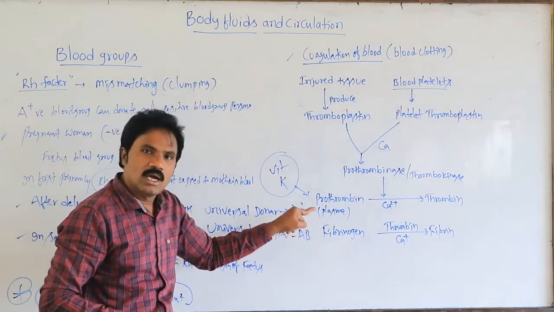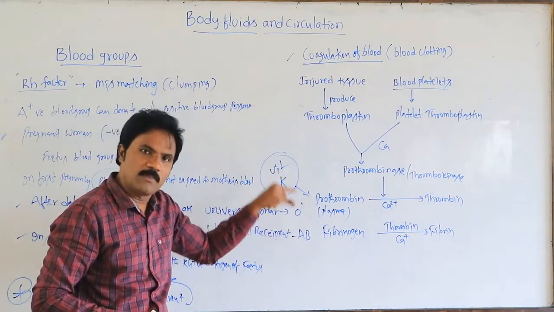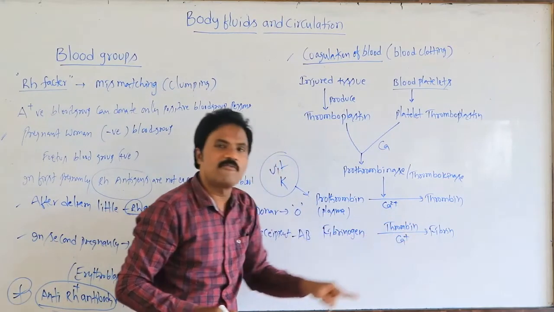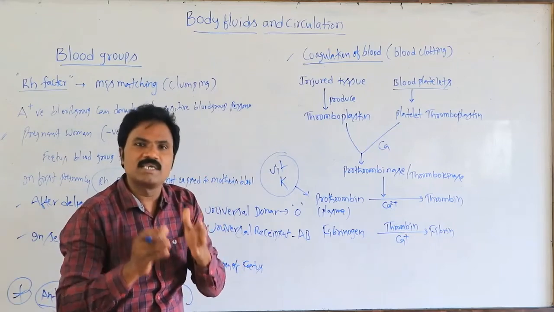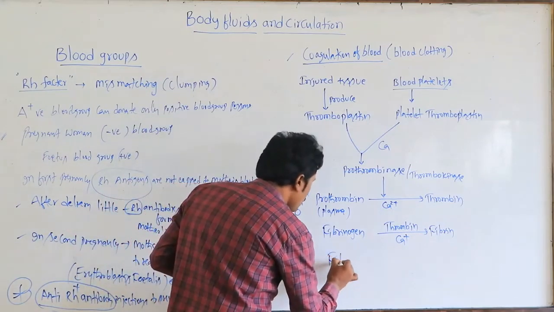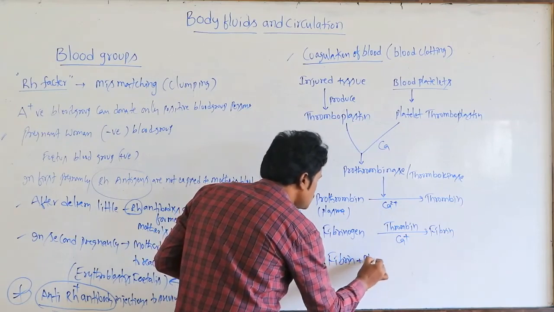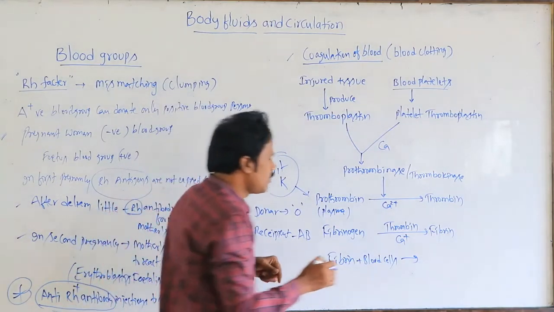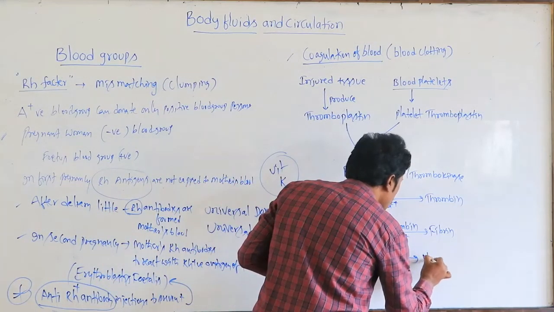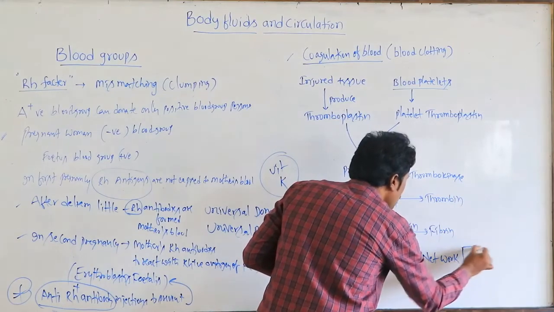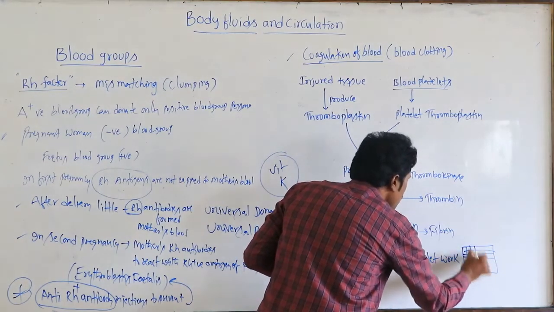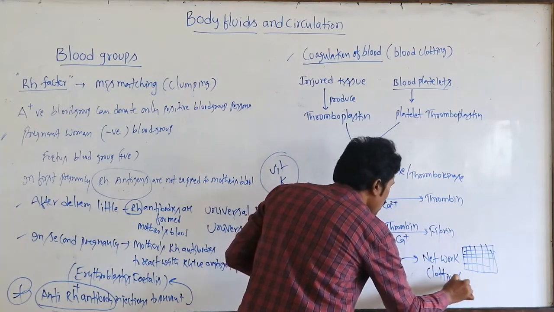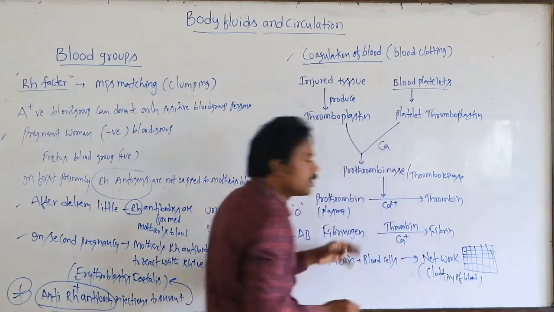Fibrin, along with the blood cells, collectively forms a network of fibers. Like this, a network is formed wherever there is an injury, and it causes the clotting of blood.